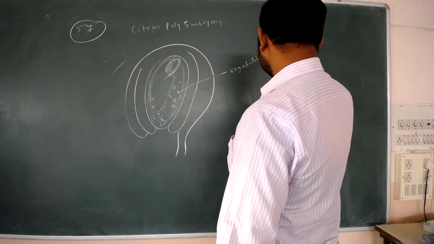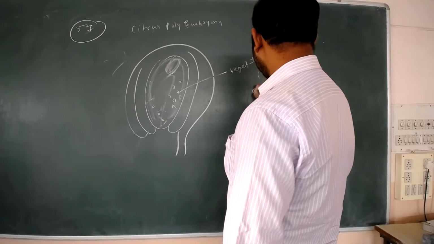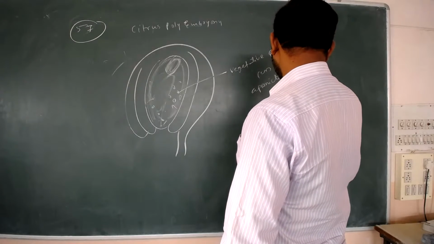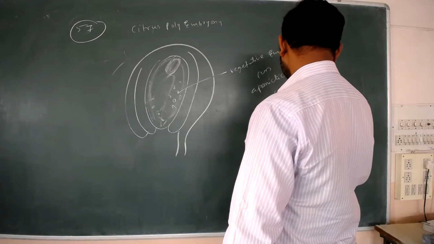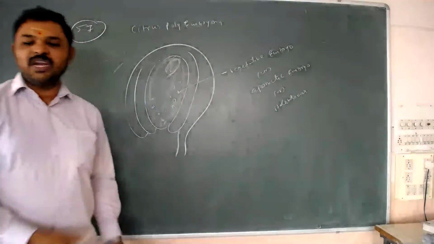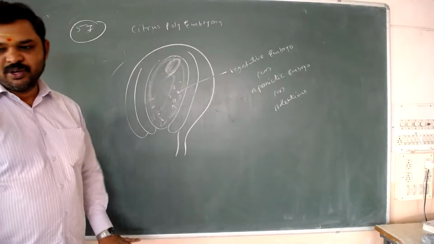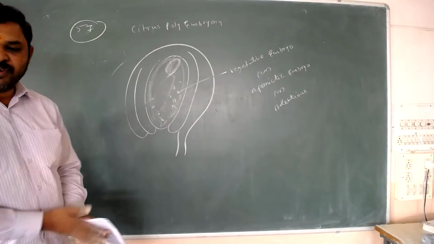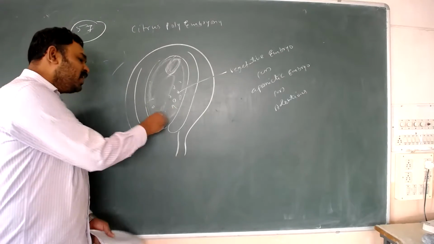That means without a sexual process, an embryo is formed vegetatively. So embryos born from nucellus tissue are vegetative, apomictic or adventitious embryos. Here is a sexual embryo, but these other embryos are born from the nucellus.